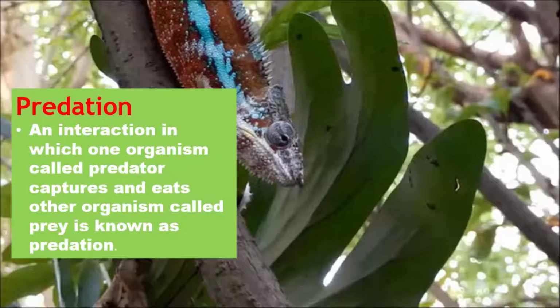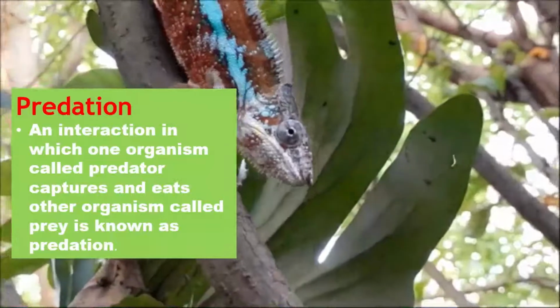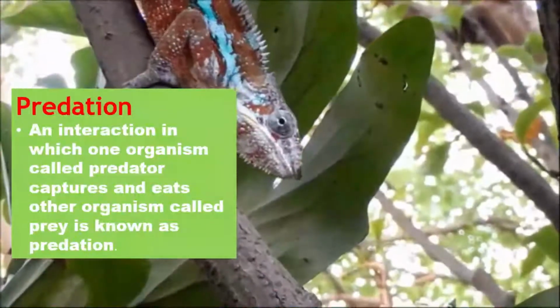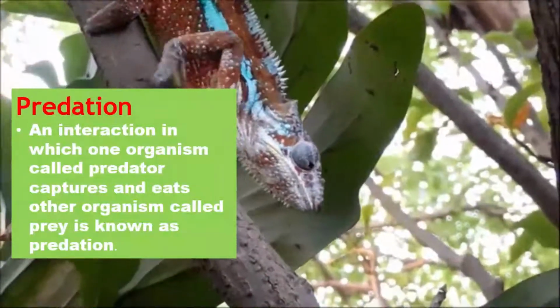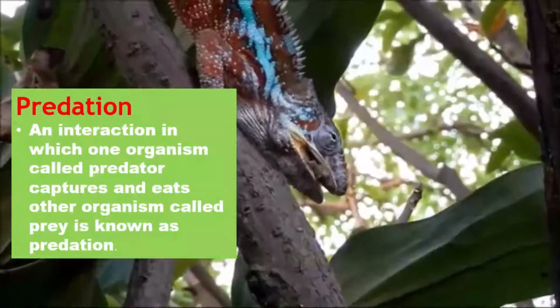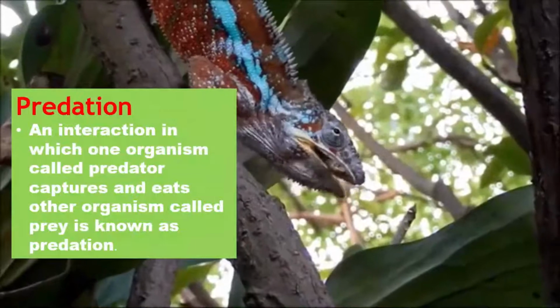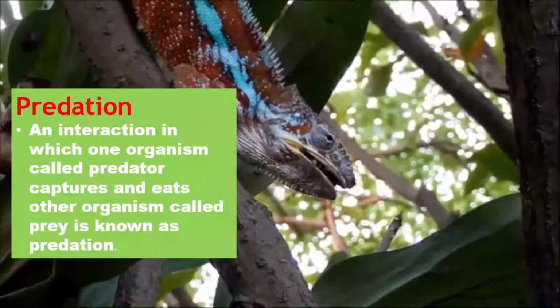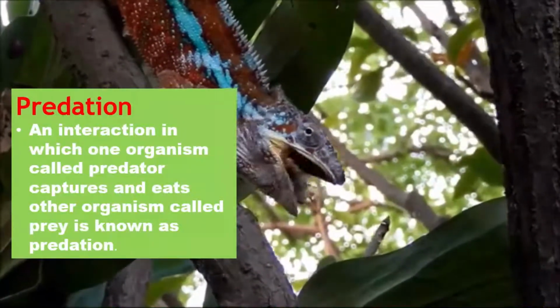This is an interaction in which one organism called the predator captures and eats the other organism called the prey. This is called predation. And as you can see in this video, there is a chameleon, which is a predator here, eating up an insect, which is a prey.